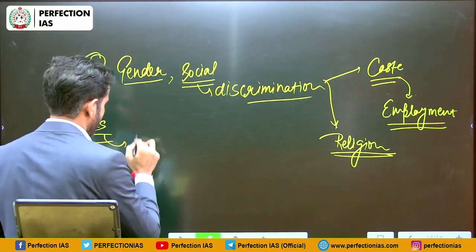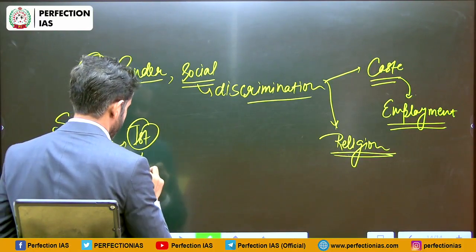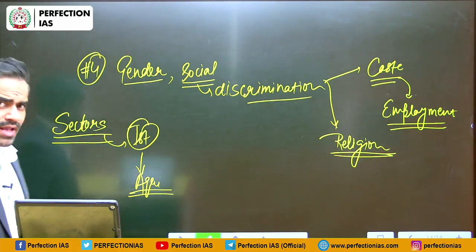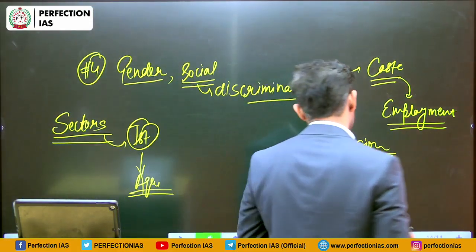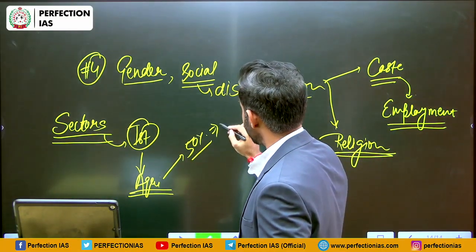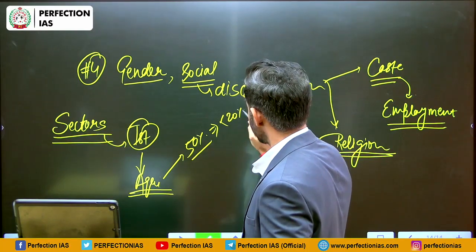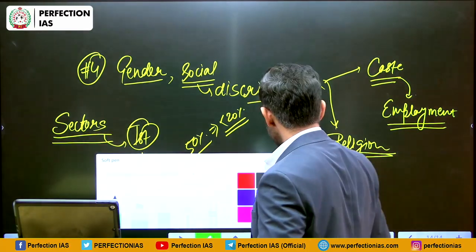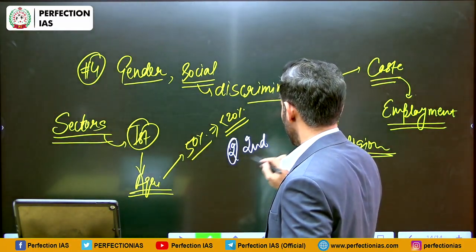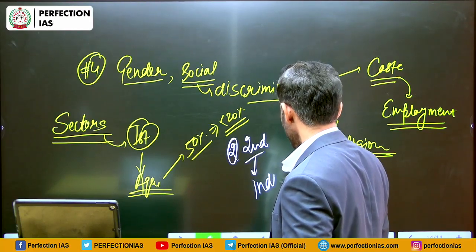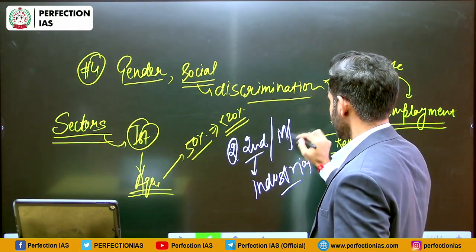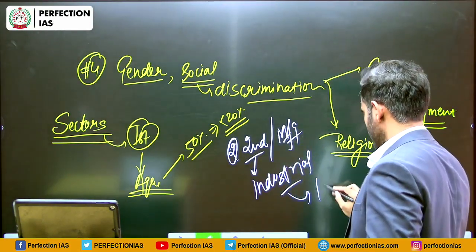So first, our primary sector is agriculture. So in agriculture, we have already discussed that the growth in agriculture is quite stagnant, and roughly 50% population is engaged in it, and they are contributing less than 20%. If we talk about secondary sector or industrial sector or manufacturing sector, it is labor intensive.